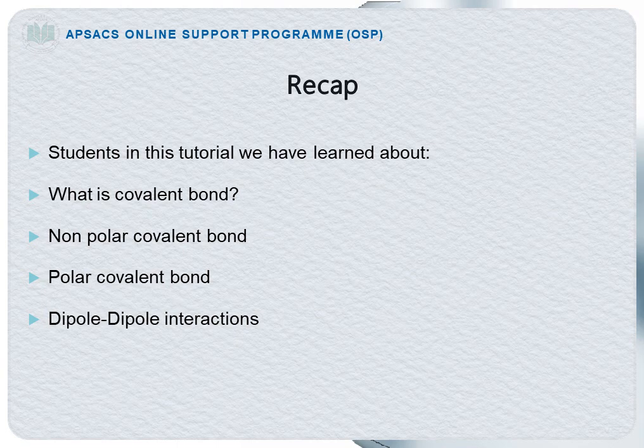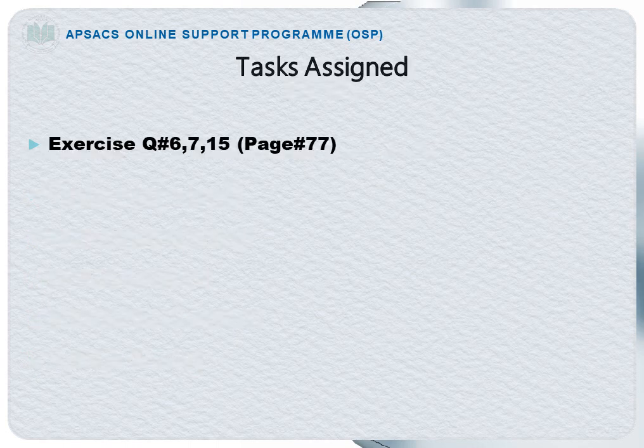Dipole-dipole interactions are attractive forces between the positive end of one polar molecule and the negative end of another polar molecule. What is hydrogen bonding? Hydrogen bonding is an interaction involving a hydrogen atom located between a pair of other atoms having a high affinity for electrons. Such a bond is weaker than an ionic bond or covalent bond but stronger than van der Waals forces. Dear students, I gave an explanation briefly.